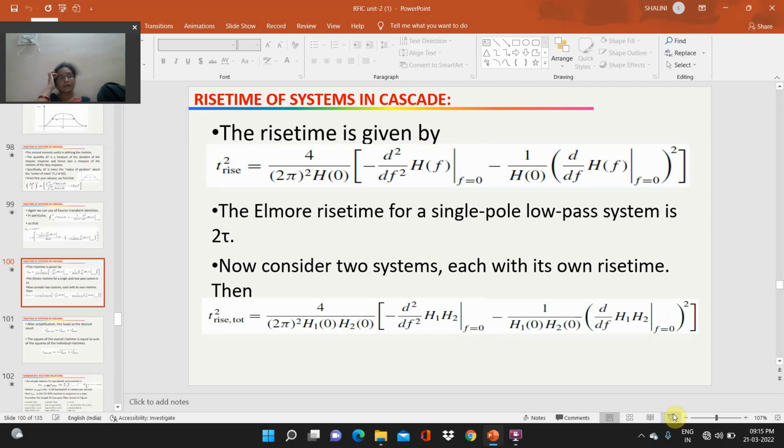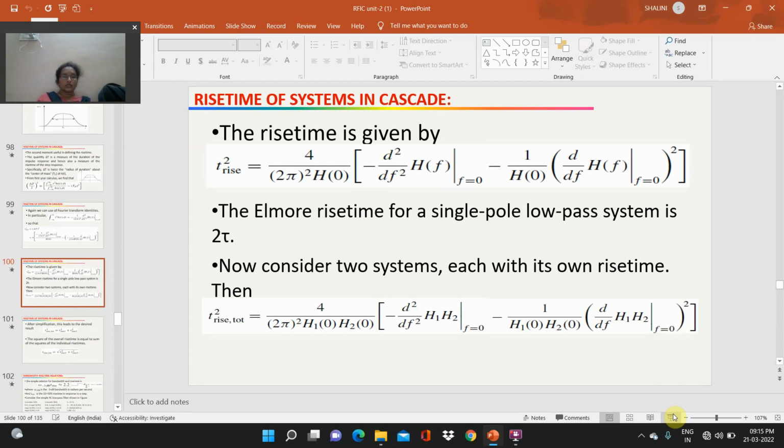The rise time is given by t square rise is equal to 4 by 2 pi square h of 0 into minus d square by df square h of f at f equal to 0 minus 1 by h of 0 d by df of h of f at f equal to 0 whole square. The Elmore rise time for a single pole low pass system is 2 tau.